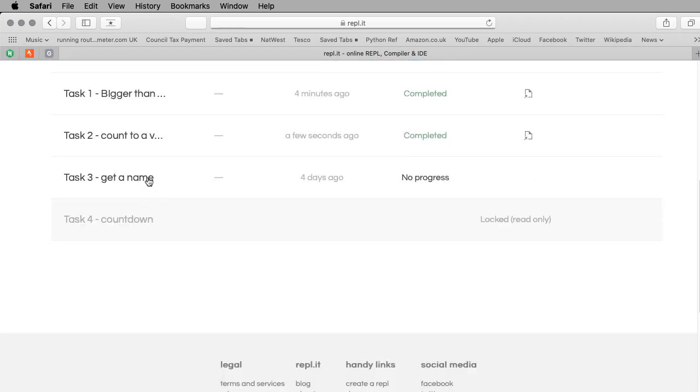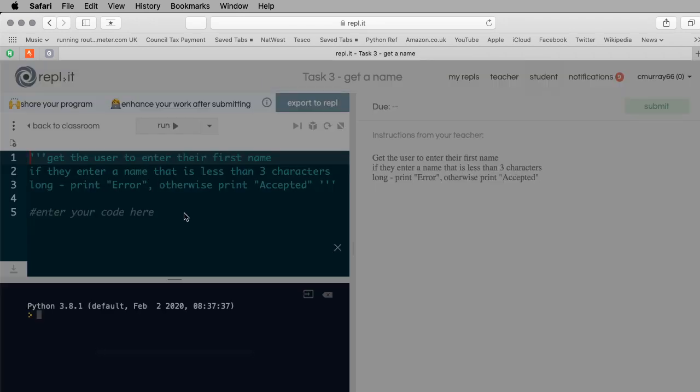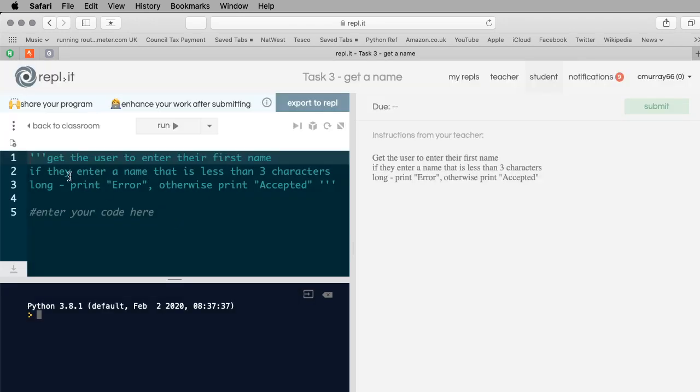Now get a name. This one is a really similar task, but the difference is we're asking for somebody's name. Get the user to enter their first name. If they enter a name that's less than 3 characters long, print error. Otherwise, print accepted. Okay, so as always, you should be commenting your code up.